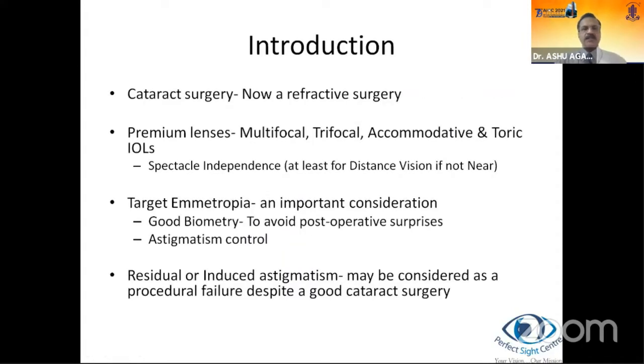As we all know, cataract surgery is now a refractive surgery. With premium IOLs coming in, like multifocal, trifocal, accommodative, and toric IOLs, spectacle independence is expected by the patient and also desired by the surgeon. Target emmetropia is an important consideration, and the major components, apart from a good surgery, are good biometry to avoid post-op surprises, and of late we've had some very good biometers coming in, and astigmatism control. Residual astigmatism may be considered a procedural failure despite a good cataract surgery.